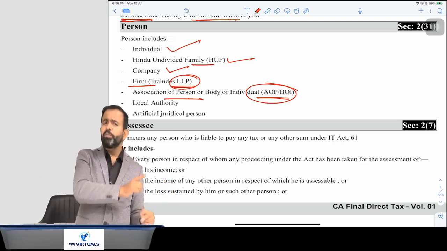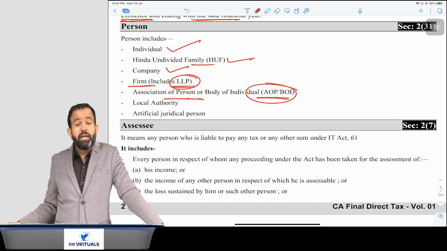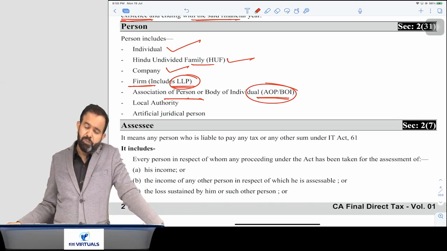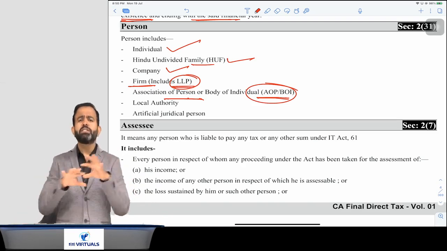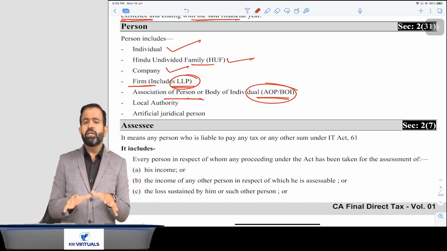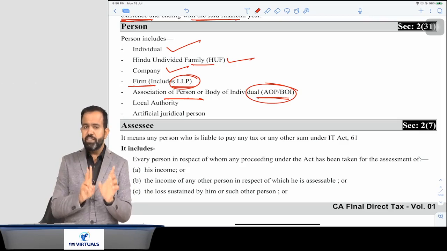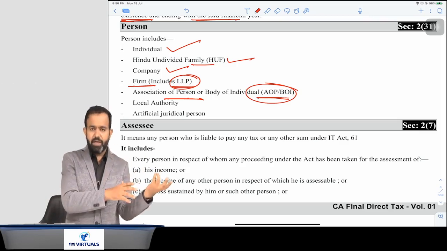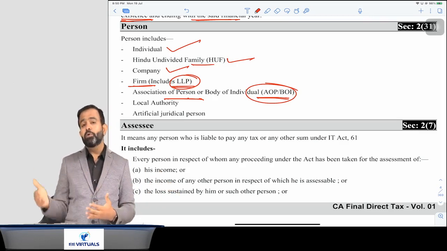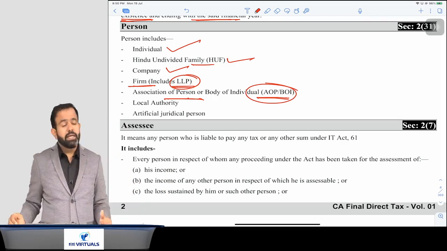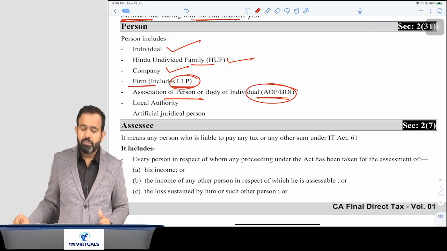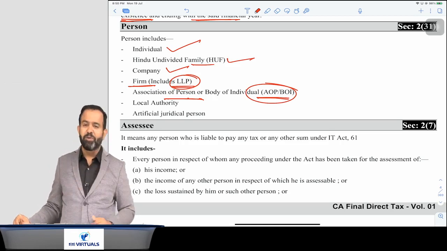But in a body of individuals, guys, only an individual person can be a part of BOI. Suppose 50 people form one body, that is called a body of individuals. So the difference is that in AOP everyone can be a member, but in BOI only an individual person can become a member. Now for AOP BOI, don't worry, there is a separate topic in volume 2.